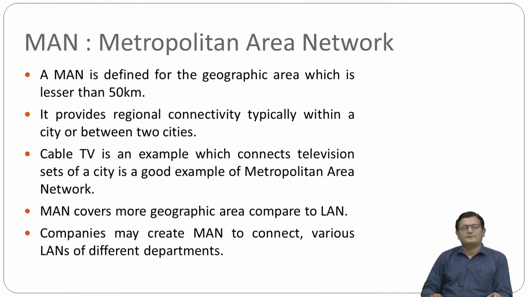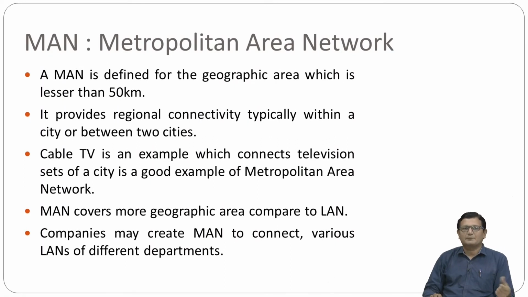Another type of network is called a metropolitan area network, abbreviated as MAN. A MAN is defined for a geographic area lesser than 50 kilometers. LAN goes up to 10 kilometers; if more than 10 kilometers, up to 50 kilometers, then you have a metropolitan area network.